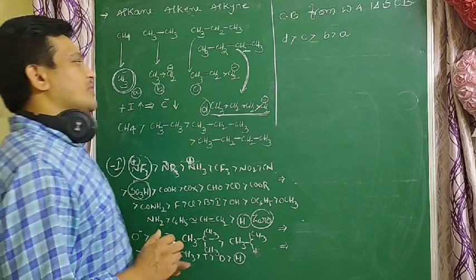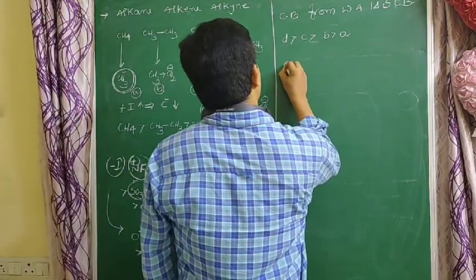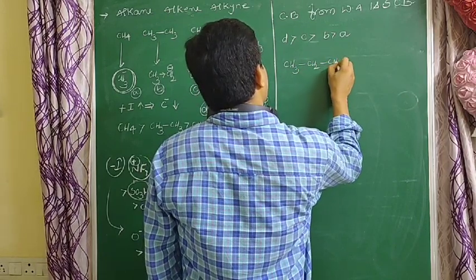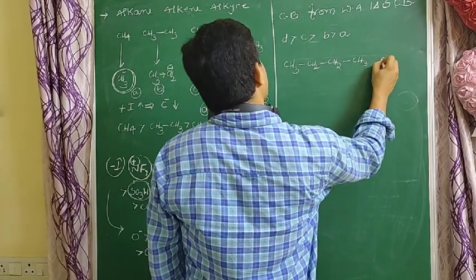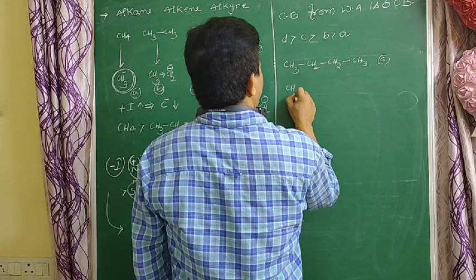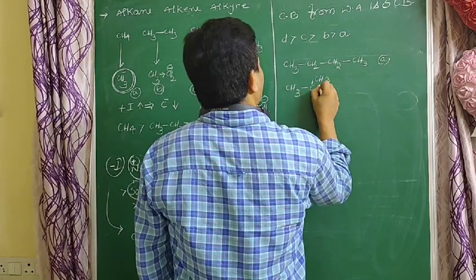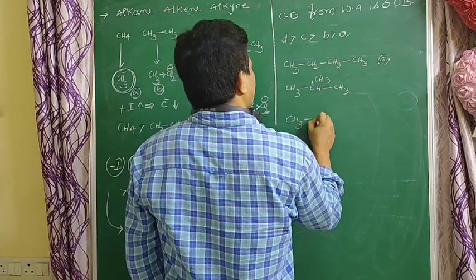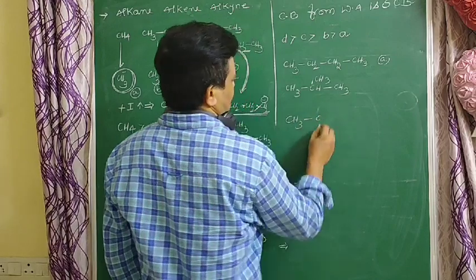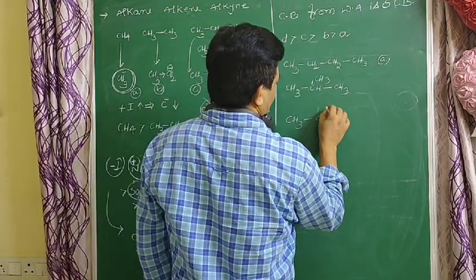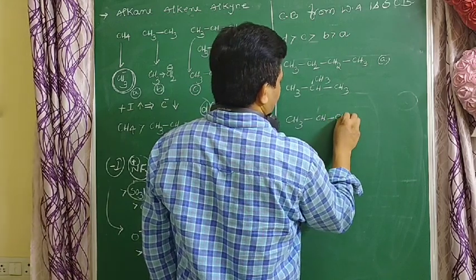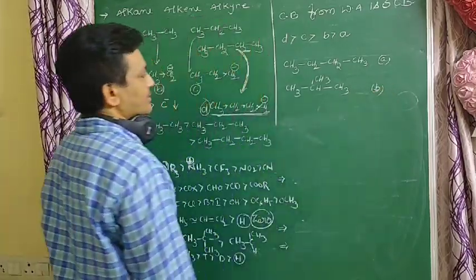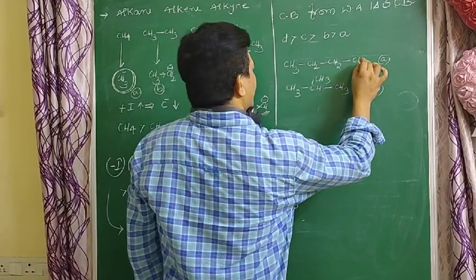So one more important example. CH3, CH2, CH2, CH3 butane. This is A. And isobutane. When compared to these two, A and B, here remove the hydrogen.